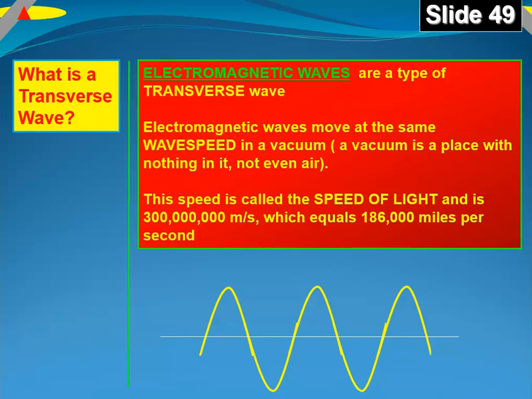And just to put that speed into perspective, that's the equivalent of going around the Earth 7.5 times in 1 second. That's how fast light travels. The light that comes from the moon takes about 1 1/4 seconds to get to us from the moon. The light that travels to us from the sun takes a little over 8 minutes to travel to us.